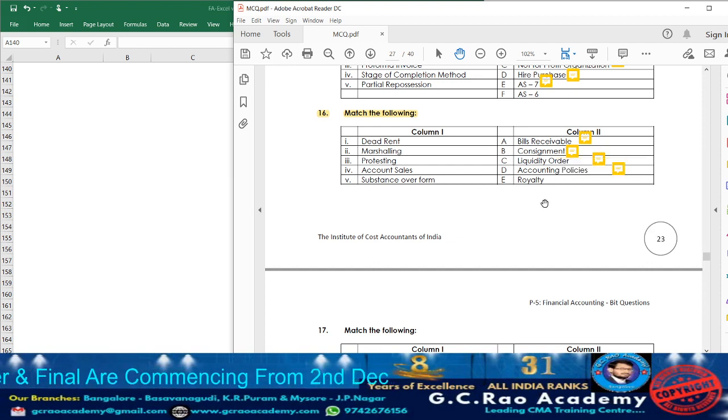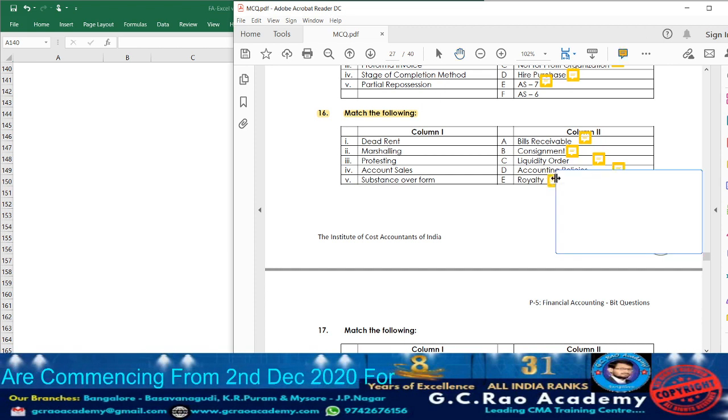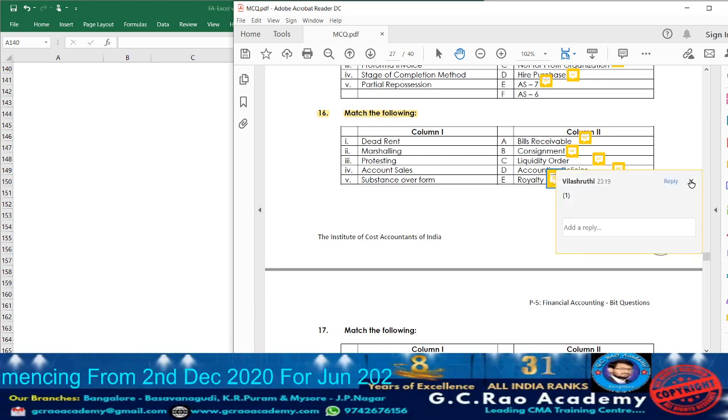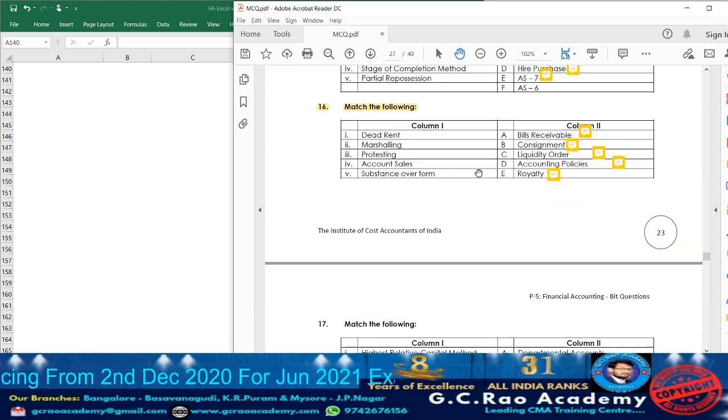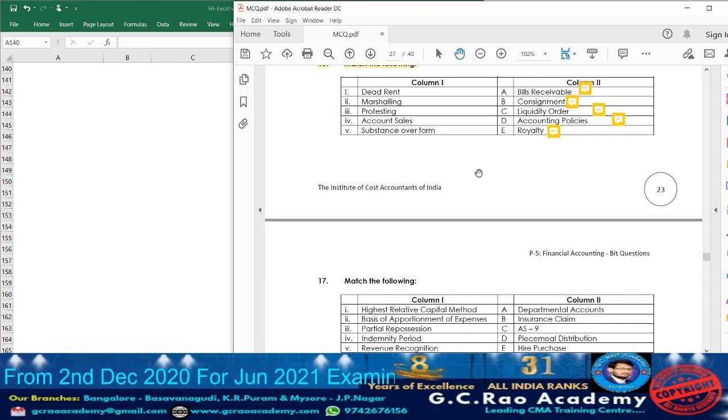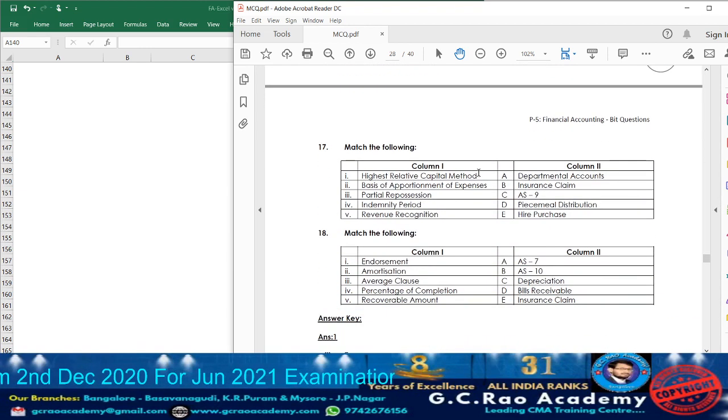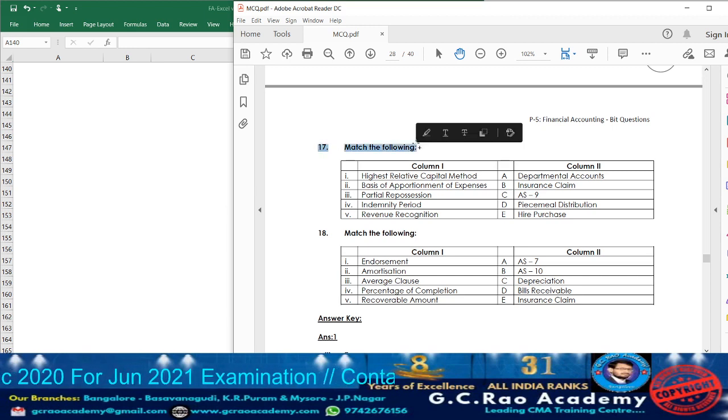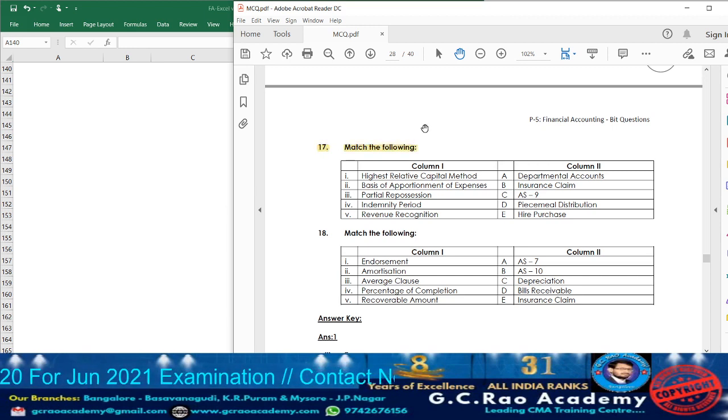Next, in royalty, we are going to use what? Debt rent. So accordingly, beside royalty, take down point number 1. So with that, question 16 is completed. Now let us move on to question 17. Okay, first let me cover column 1.